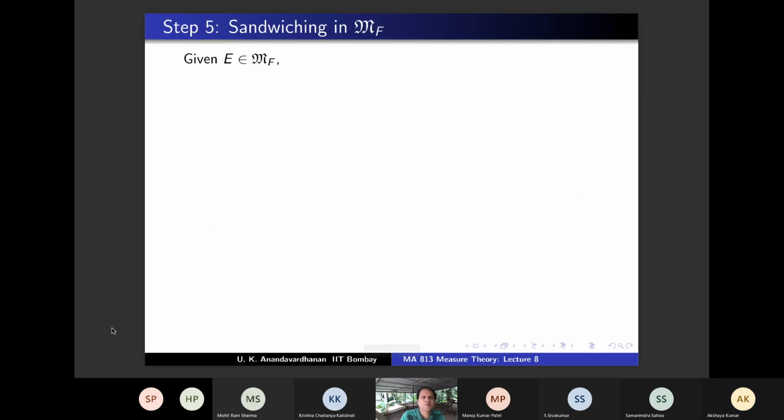And so first, step 5, I have given a word which will tell us how to remember this: sandwiching. What is a sandwich?